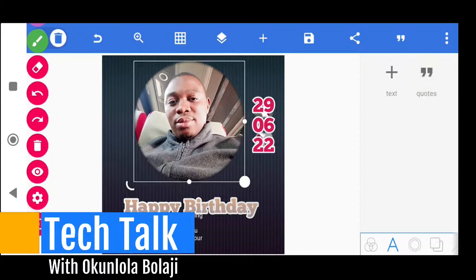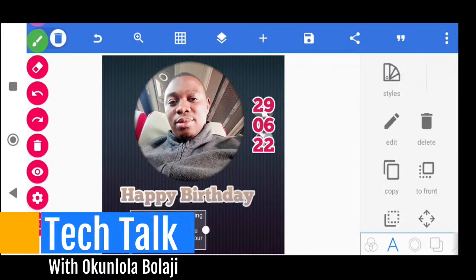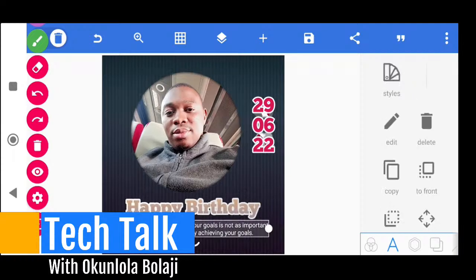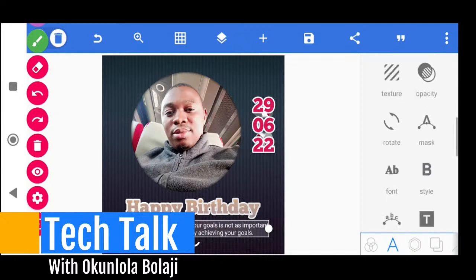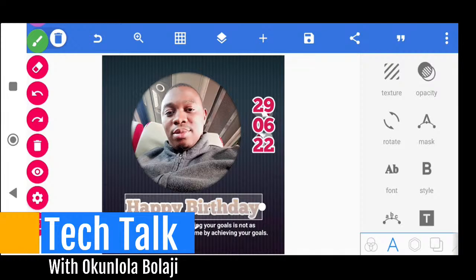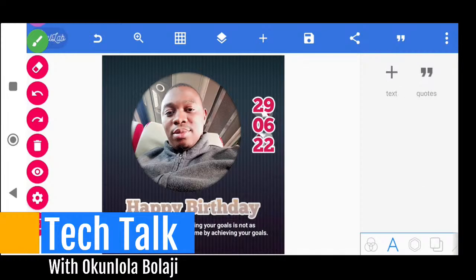Now I can adjust this up, I can adjust this up, I can now make this bold and make it underlined. I can make it a little bit, two lines is better. So you can put all the English you are interested in to put here. I can decide to come here and make this a little bit bold. I want to bold it. Yes, I want to bold it. So are we together? So now the happy birthday is not too sweet, but mind you, we are just doing a basic work. So here, just by playing around, I'm able to take us through how to design happy birthday for somebody using this particular software.